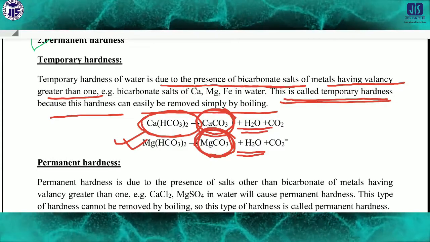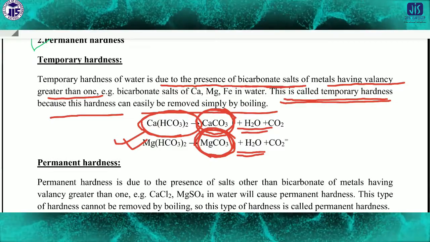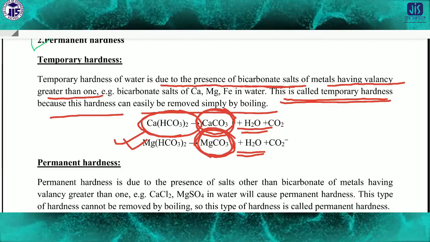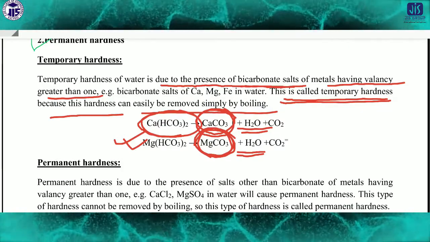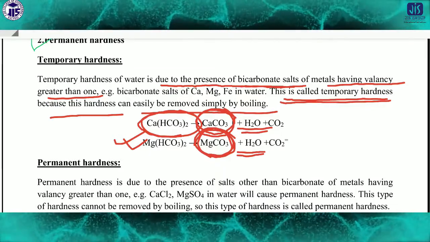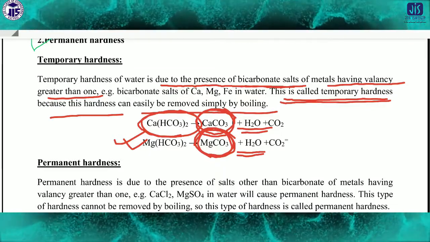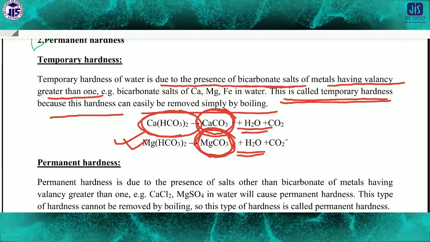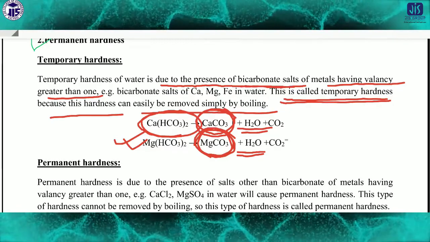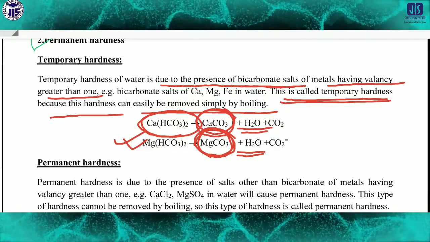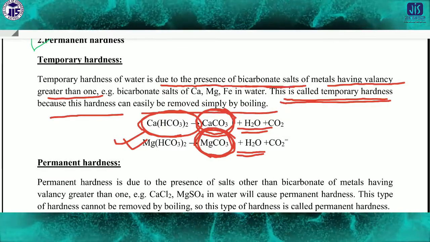And why is it called the temporary hardness? It is called temporary hardness because we can remove this kind of hardness very easily, by simply boiling. So how is it possible? Because calcium carbonate and magnesium carbonate, these two salts, can be precipitated out if you boil the temporary hard water.